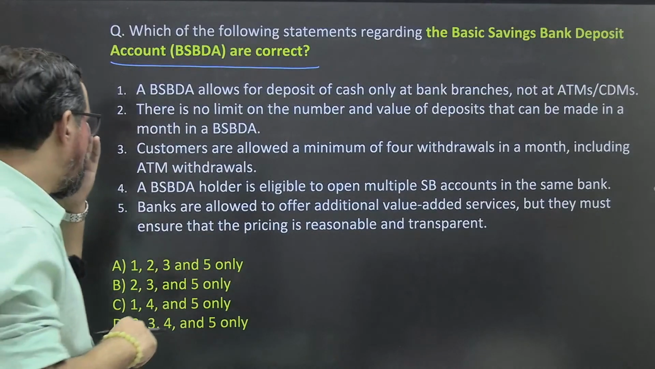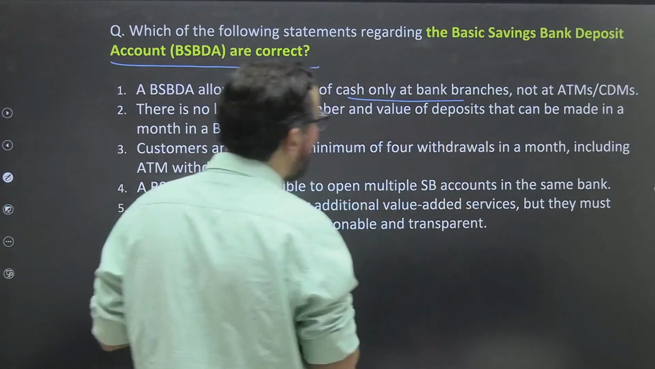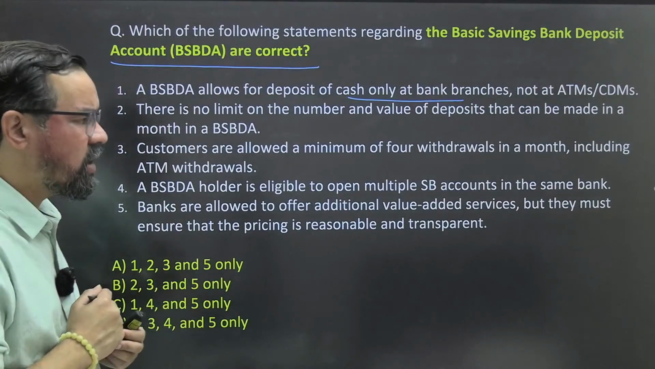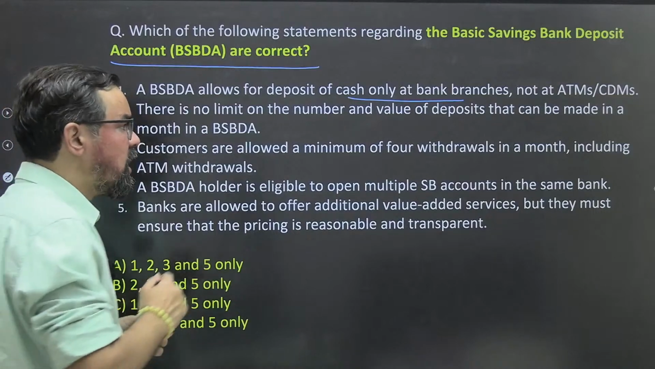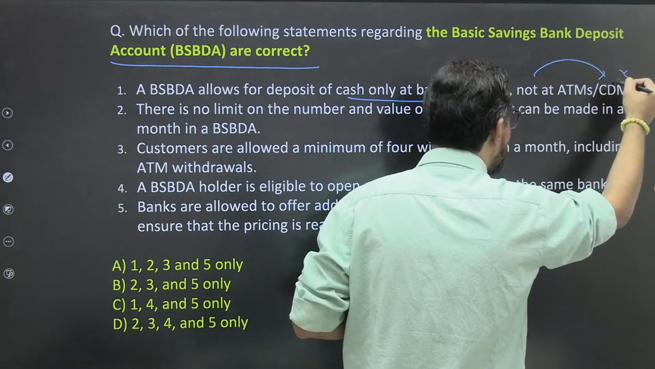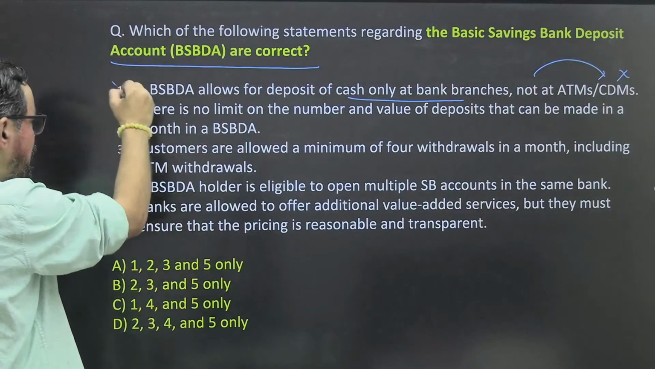Okay. So a BSBDA allows the deposit of cash only at bank branches, not at ATMs or cash deposit machines. So what do you say about the first statement? It is completely wrong. Okay? It is allowed at ATMs and cash deposit machines also. Okay? So this makes this statement wrong.